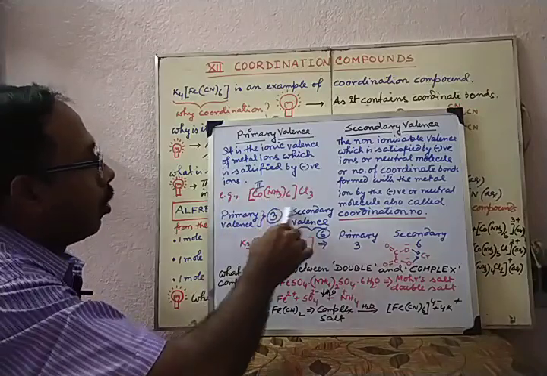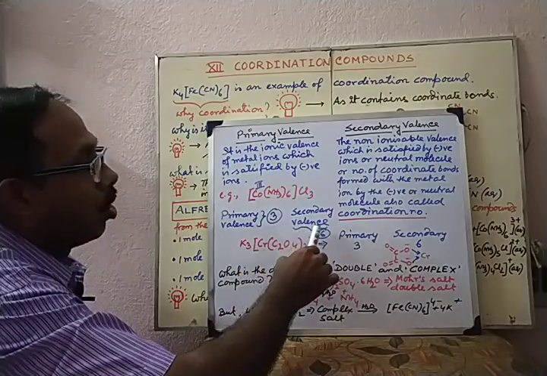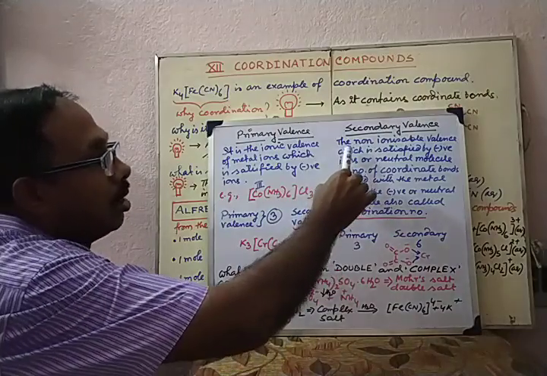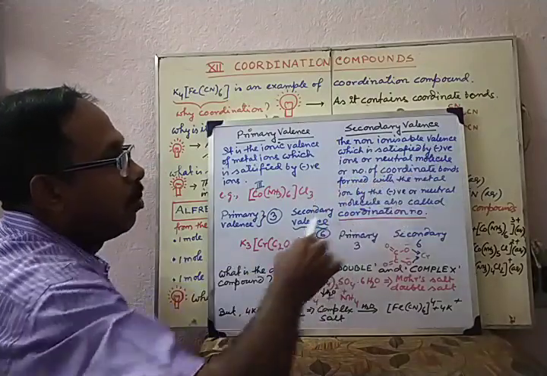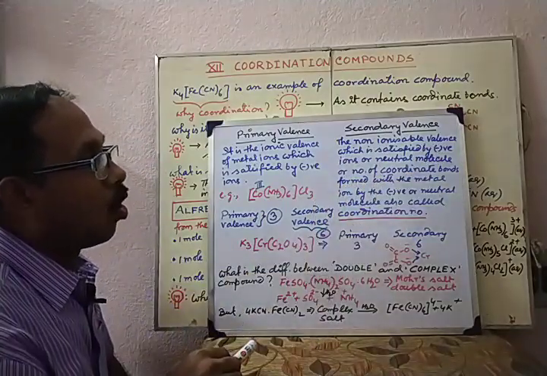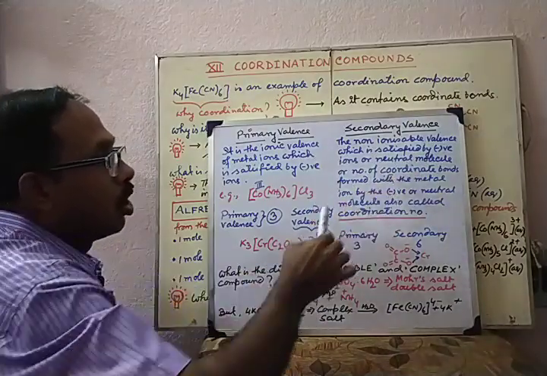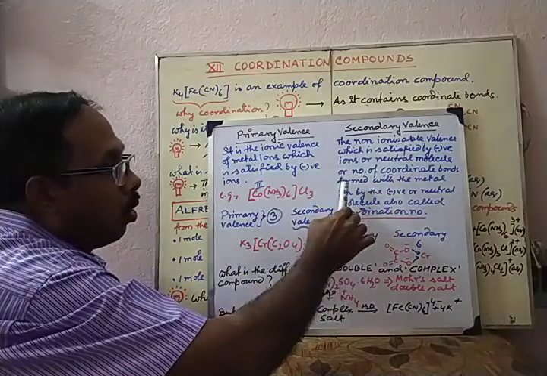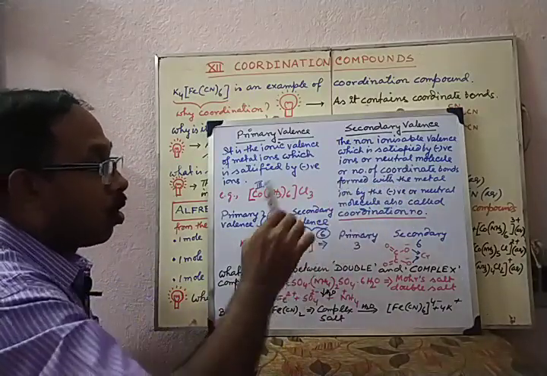And in this compound, there is another kind of valency which is called secondary valency or secondary valence. What is that? The non-ionizable valence, which is satisfied by negative ions or neutral molecules.